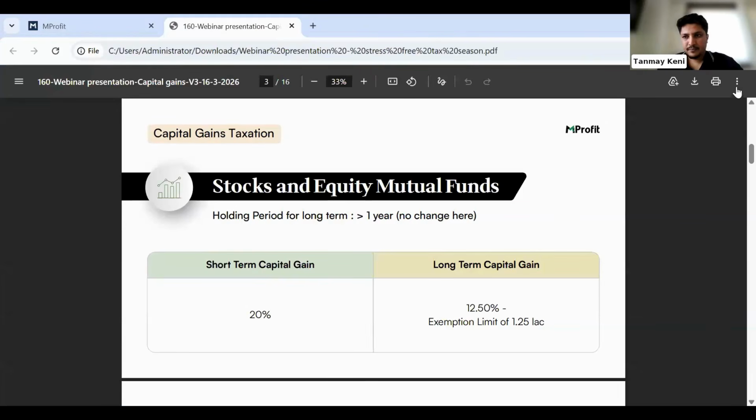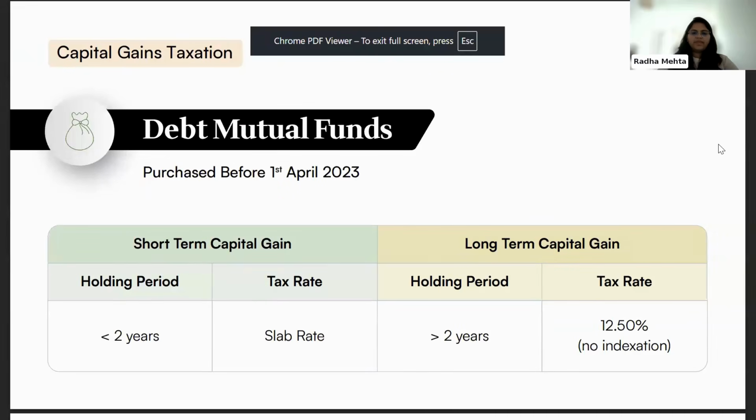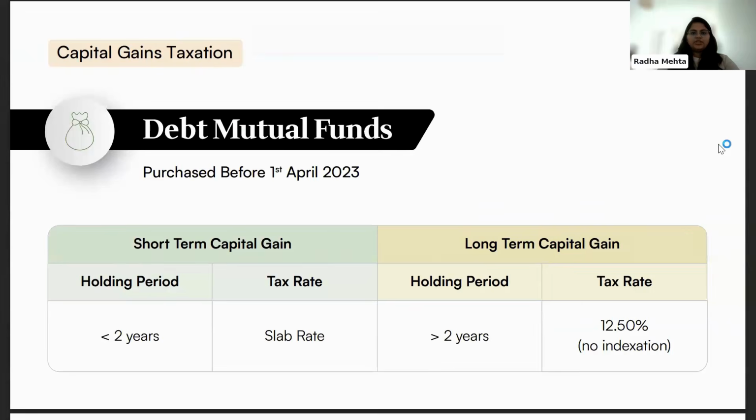We can move to the next category, which is the debt mutual funds. In case of debt mutual funds, there are two things that we need to take care of: purchased before 1st April and purchased after 1st April 2023. For debt mutual funds purchased before 1st of April 2023, there is a long-term benefit provided, where if the holding period is less than 2 years, it will be classified as short-term. If the holding period is more than 2 years, it will be classified as long-term.